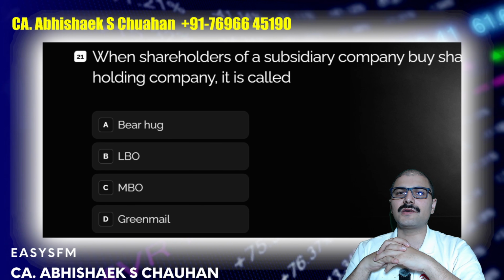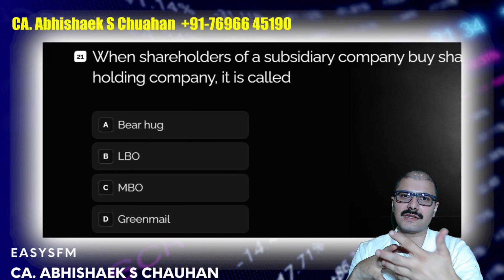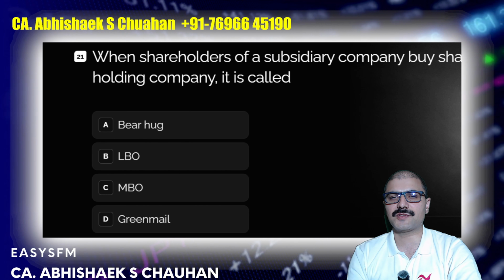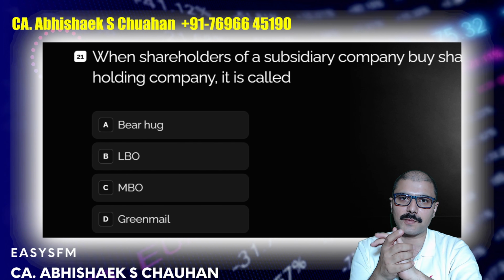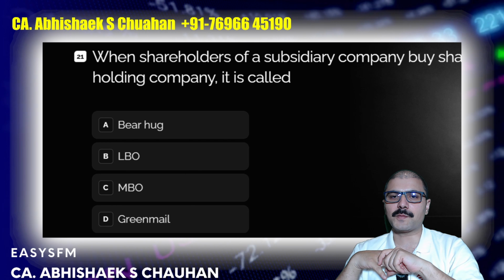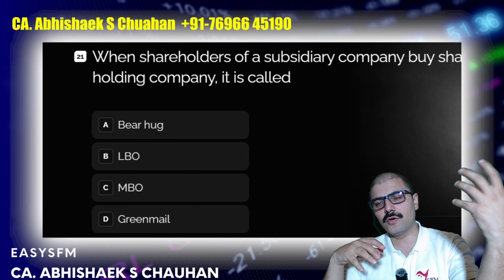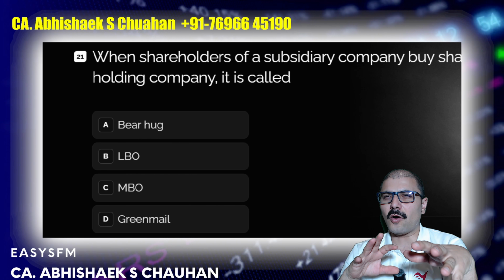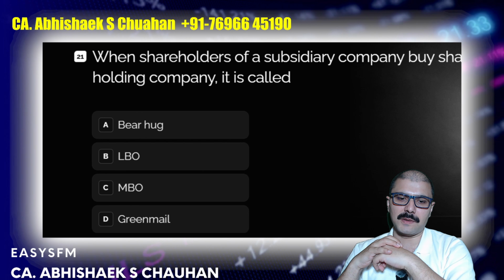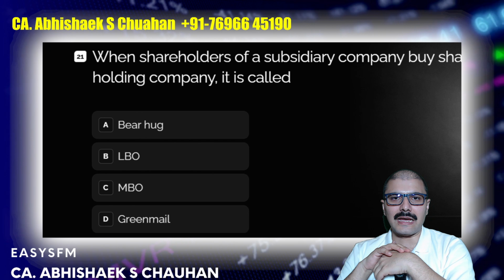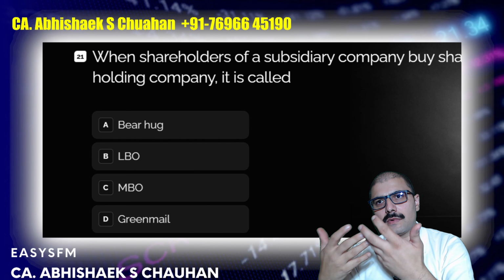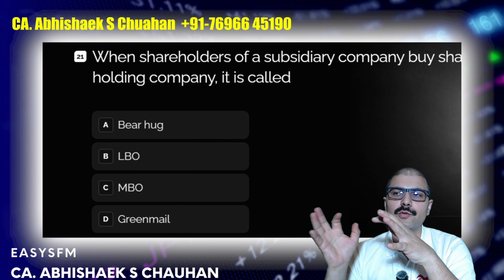Now, this is a question for which I don't feel that the correct answers or options were given to me, but the member who shared this question with me was very confident that these were the options available. So, out of these options, if the shares of a holding company are purchased by a subsidiary company, the most appropriate answer would be management buyout. That is MBO. In a leveraged buyout, the shares of the company are acquired by using debt.